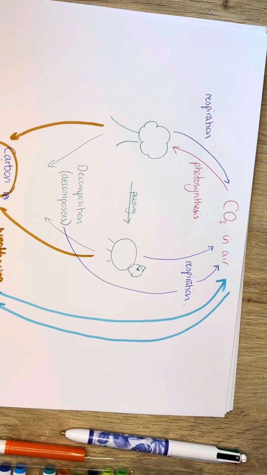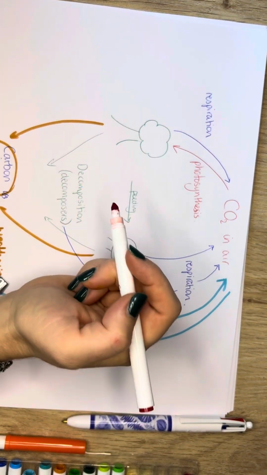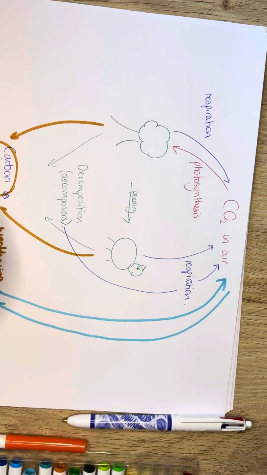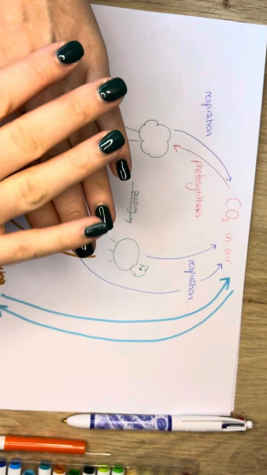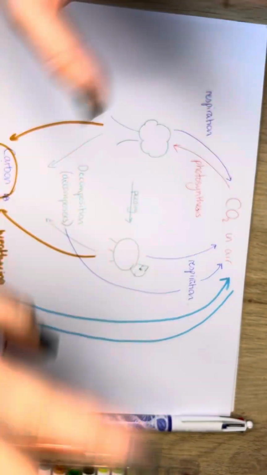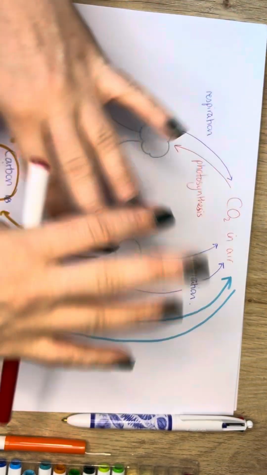The final way that the carbon can get into the air is it can come from volcanoes. I'll just put the arrow going around the other side because I've run out of space there. So rocks, you might remember from Key Stage 3 the rock cycle a long time ago. We get sedimentary rocks like limestone through layer upon layer of sediment, little bits from life settling on the ground, more and more and more. We get sedimentary rocks, which are the layered rocks.